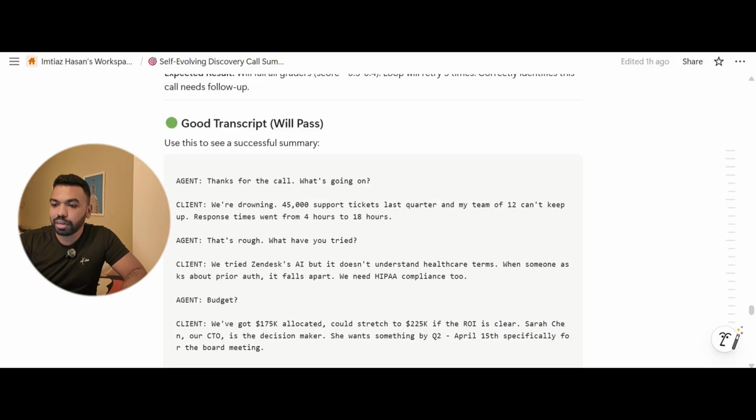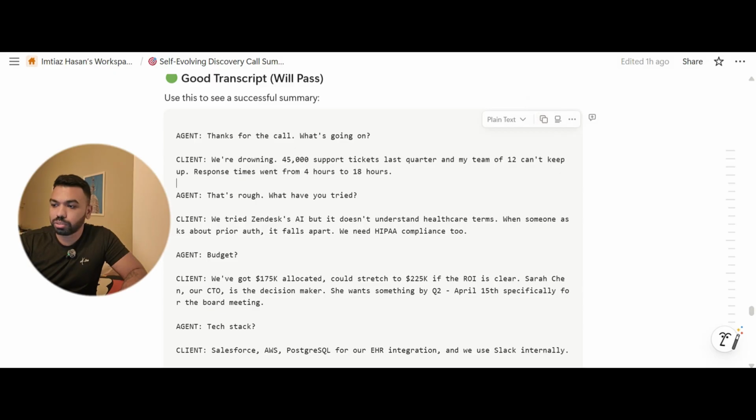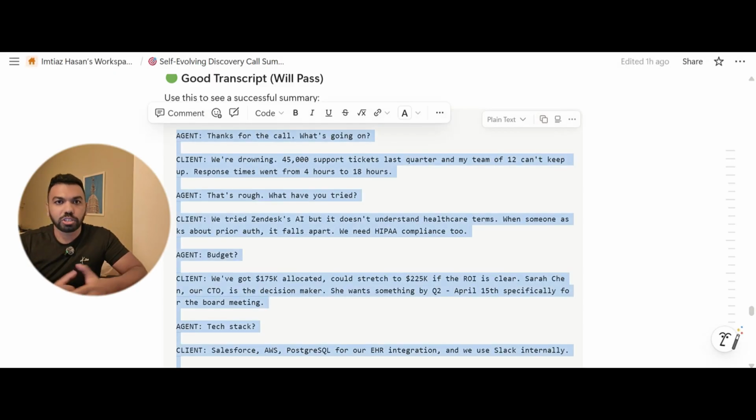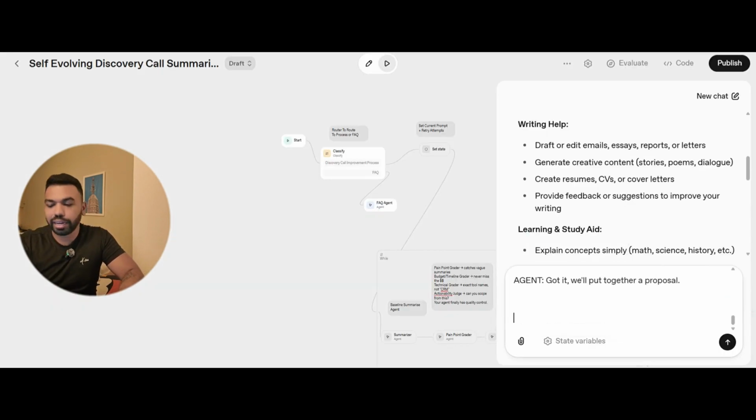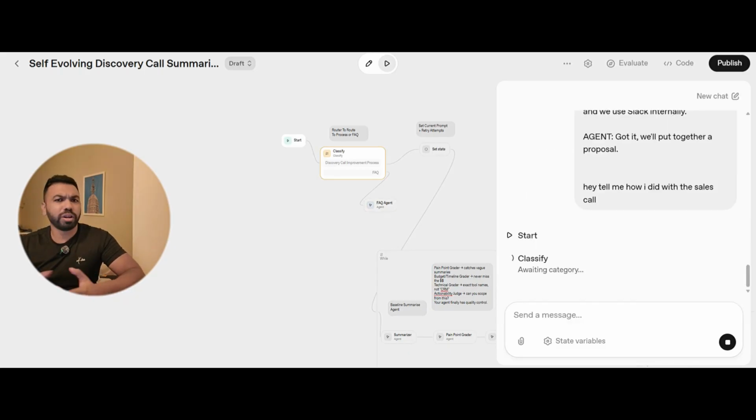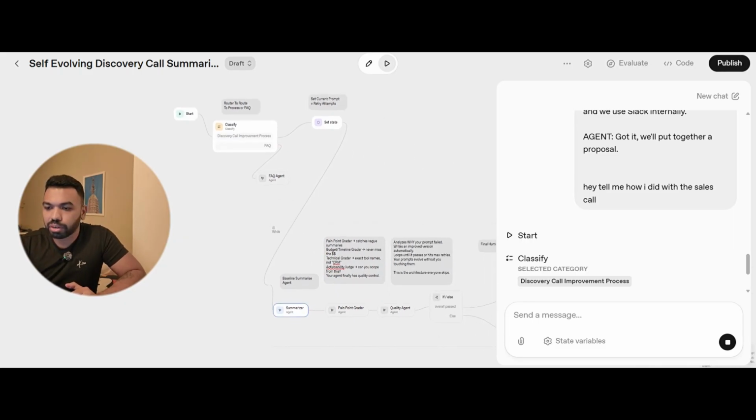So let's provide a good transcript so you can actually see what happens when a transcript is good, when the sales process is actually really good. So we go ahead and paste this transcript and say, hey, tell me how I did with the sales call, all right? Whether it's a sales call or a discovery call, it doesn't matter, but you can change the prompt for whatever use case, right?